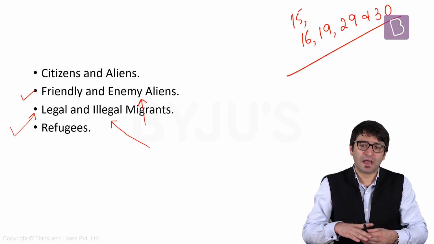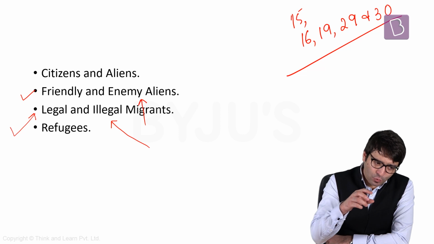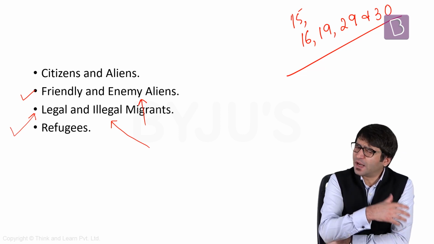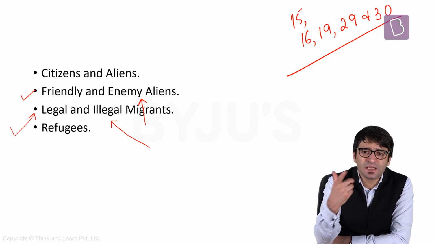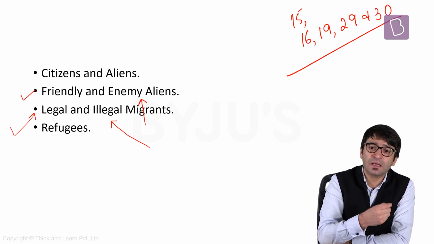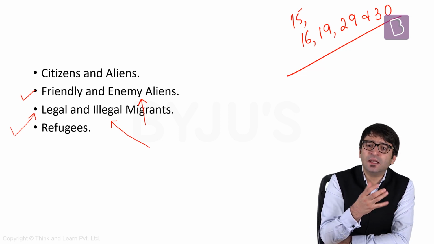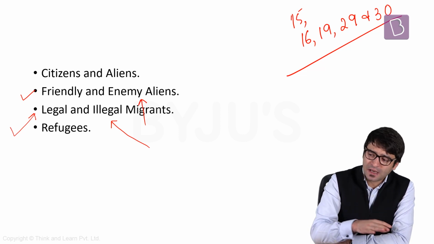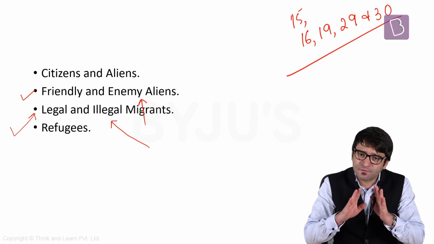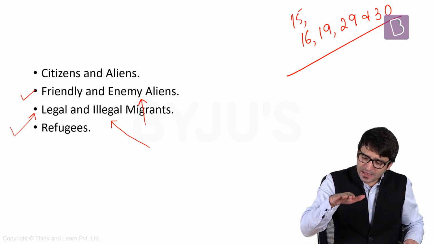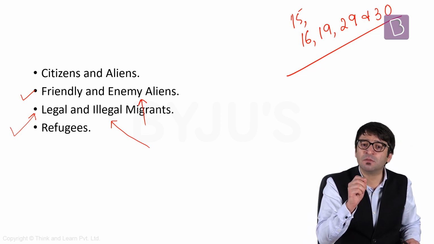Now, who is a legal migrant? Let's say, for example, I am a citizen of Bangladesh. I want to enter into India for any purpose. Purpose can be educational, purpose can be hospitalization, purpose can be economic, purpose can be tourism. But I want to enter into India legally. What is the option for me? I approach the Indian embassy in Dhaka. I apply for a visa to enter into India. If this visa is provided to me, I enter into India. I am a legal migrant.